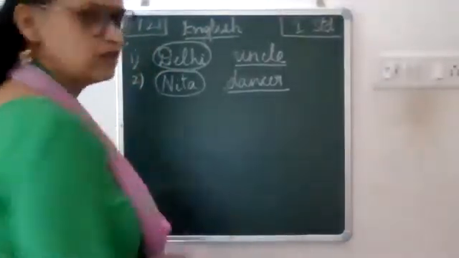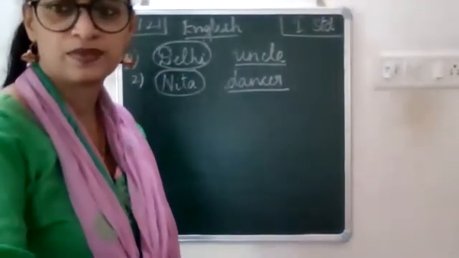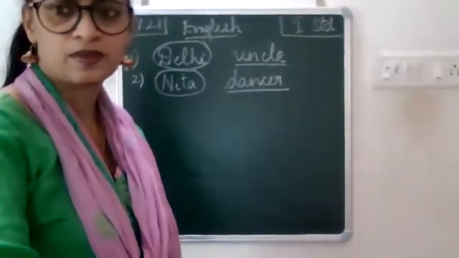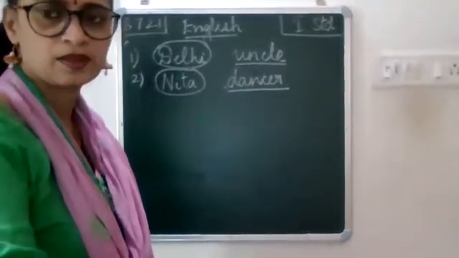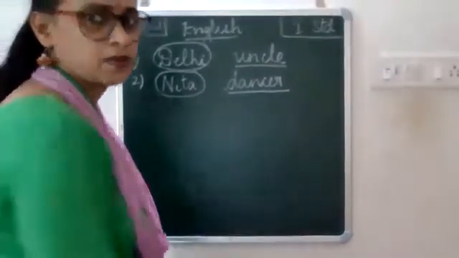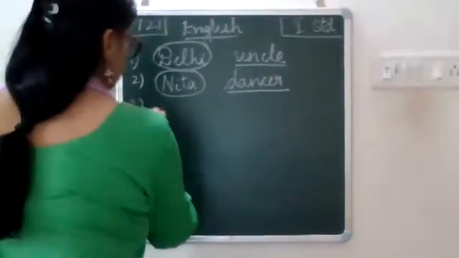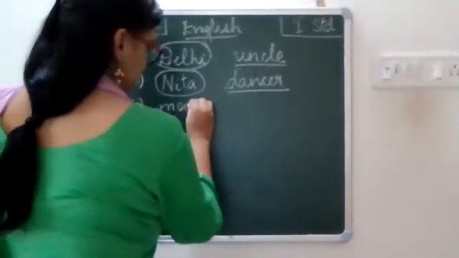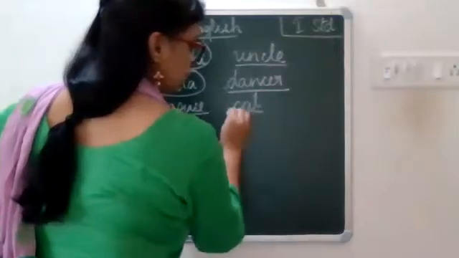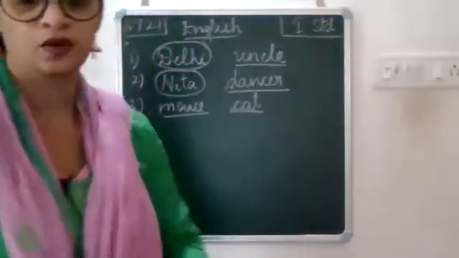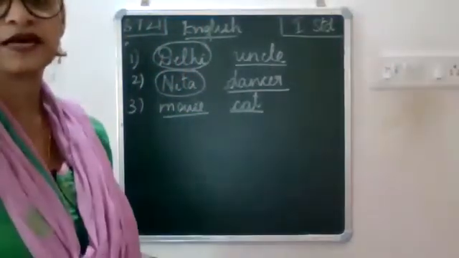Both are common nouns. Now both mouse and cat you will underline. Both are common nouns. Underline both.